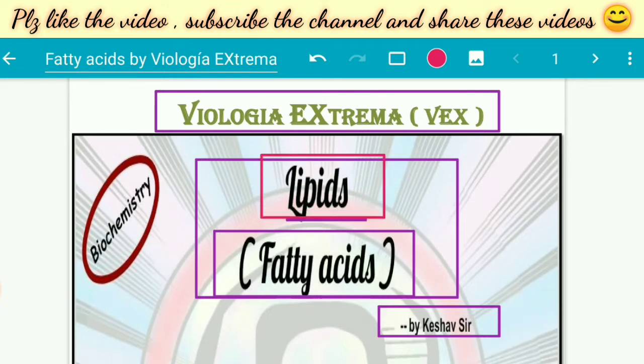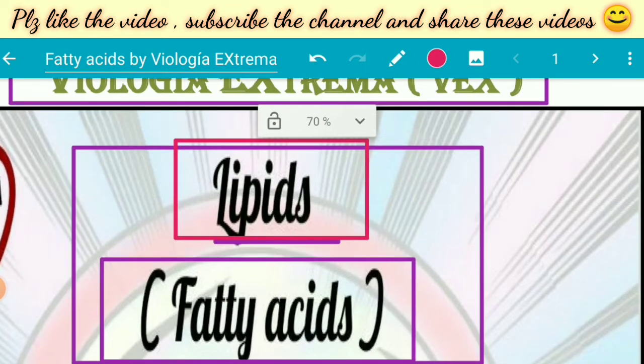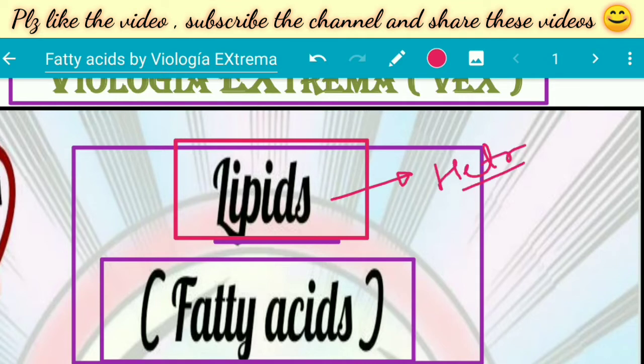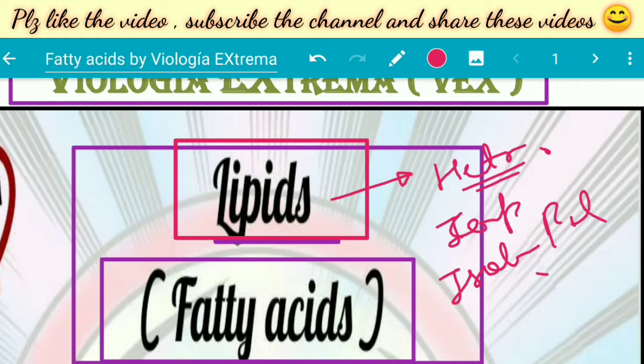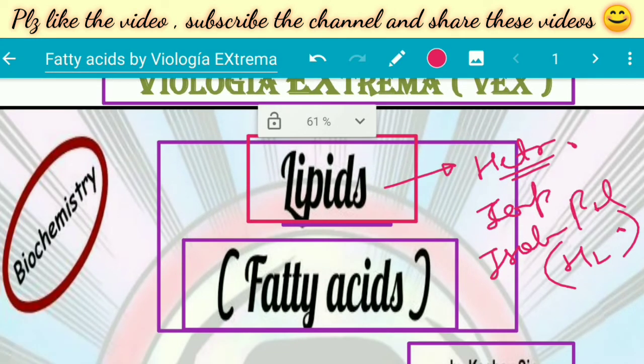So what are fatty acids? First, we need to know how they are linked to lipids. Before studying fatty acids, we need to have at least some basic knowledge about lipids. So what are lipids? Lipids are heterogeneous compounds which are insoluble in polar solvents like water, and soluble in non-polar solvents like ether or chloroform.